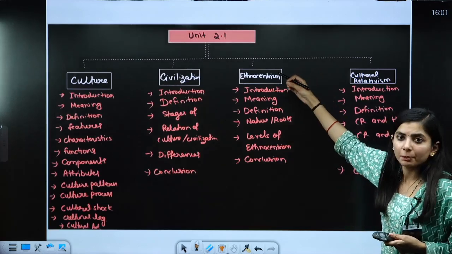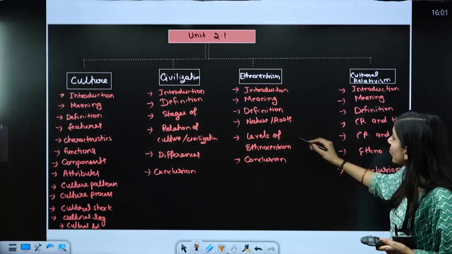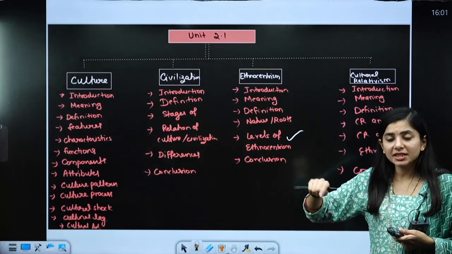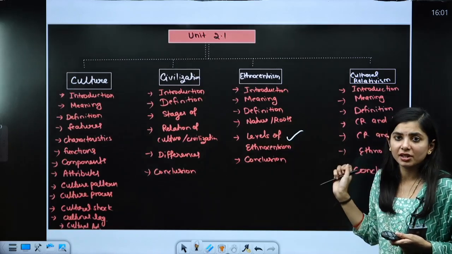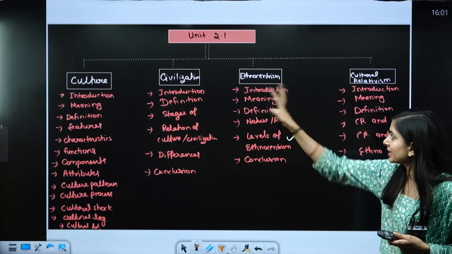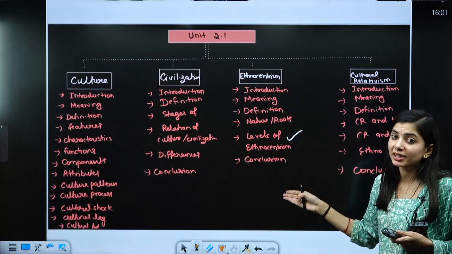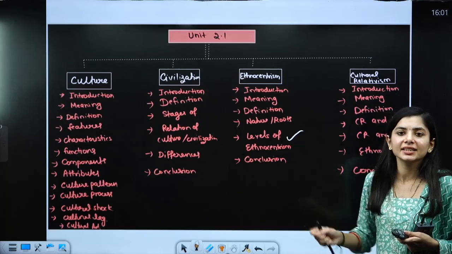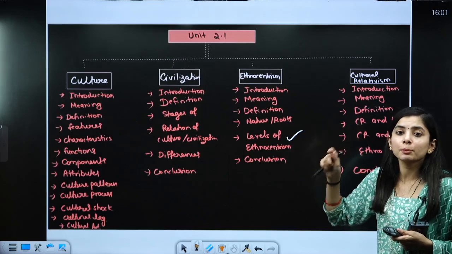Let us suppose unit 2.1, culture. I know that I have to cover the level of ethnocentrism. If there is any question which is indirect, based upon application, we can use the knowledge. You can clearly remember that these are the things I have done. So if this question is from ethnocentrism, these are the points I have already done, and based upon these points we can easily write the answer. Based upon these points only, we are going to prepare our short notes.